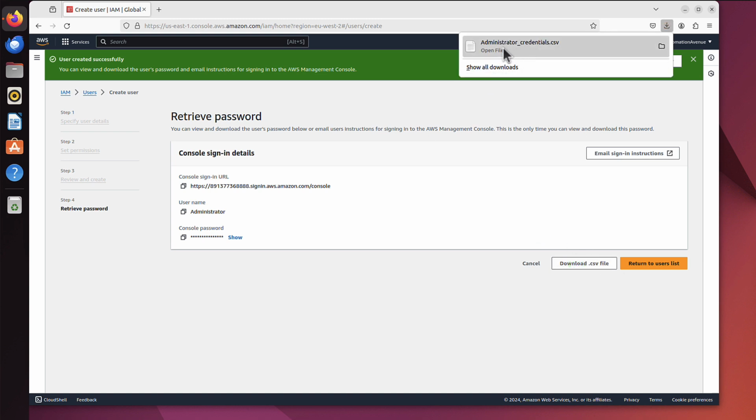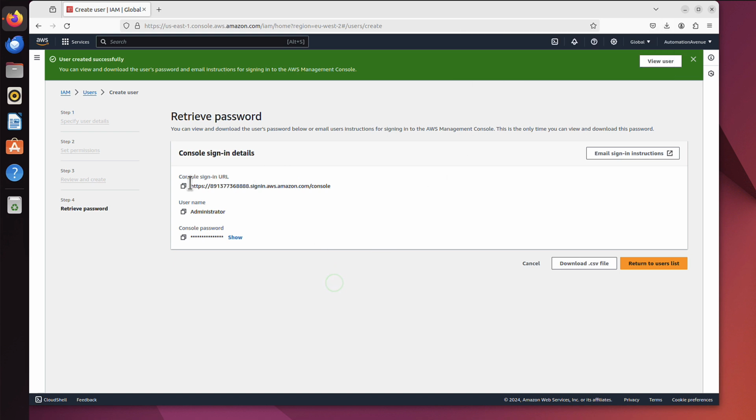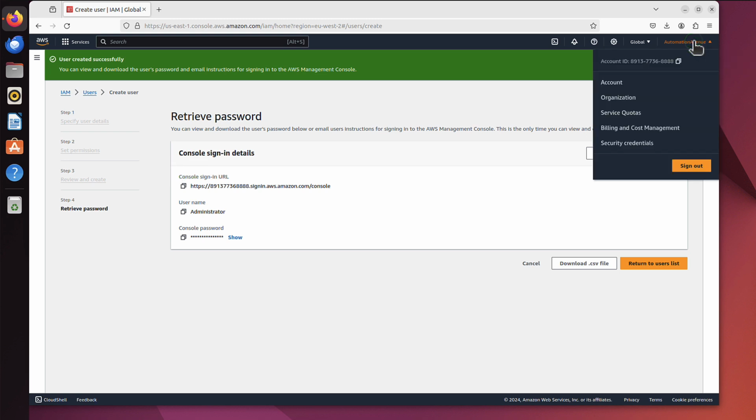As you can see, the administrator credentials CSV file showed in my downloads. I can use that, but what I really need is that URL. It's pretty handy. Let's copy it, maybe. I still have it in that file as well, but maybe let's copy it here. And now I will log out from here. I'm still logged on as a root user, remember. So we sign out.